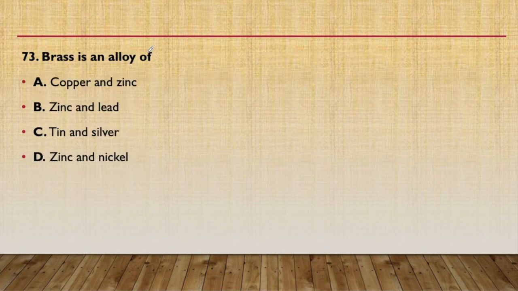73rd question, brass is an alloy of copper and zinc, lead and tin, or silver and zinc and nickel. This is also an important question. Brass is an alloy of copper and zinc, that is option A. Always remember, Cu and Zn, brass is an alloy of these two.